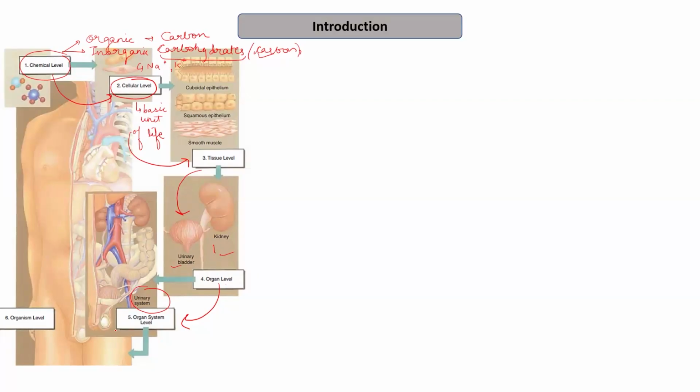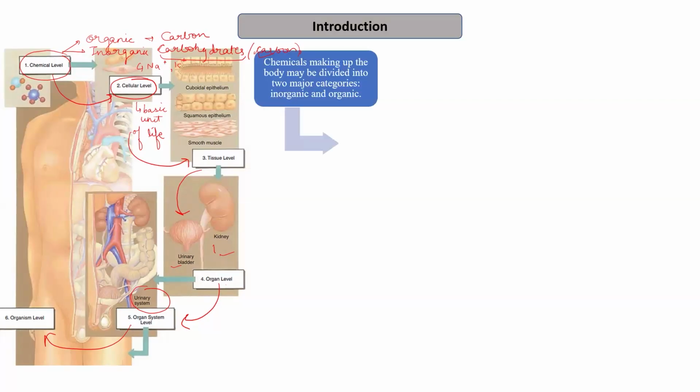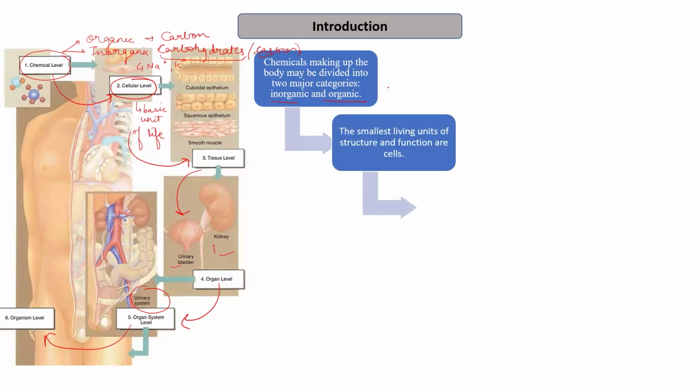Then after this, we have the complete organism. These different organ systems, for example, the excretory system, reproductive system, urinary system, etc., combine to form a complete organism that consists of various organ system levels of organization, forming a complete unit, which is known as the organism. So starting with the chemicals which make up the body, that may be divided into two major categories, as I mentioned, inorganic or organic. Then we have the next level of organization, which is the cells.